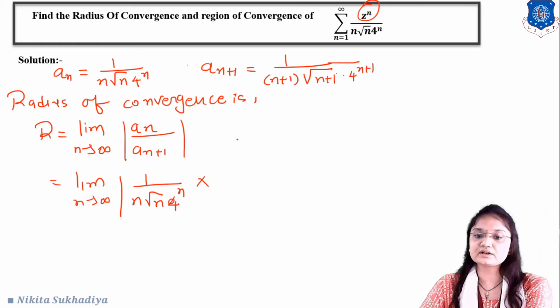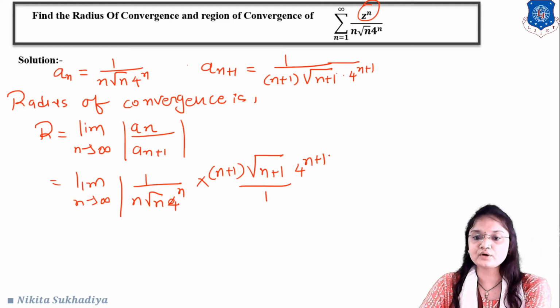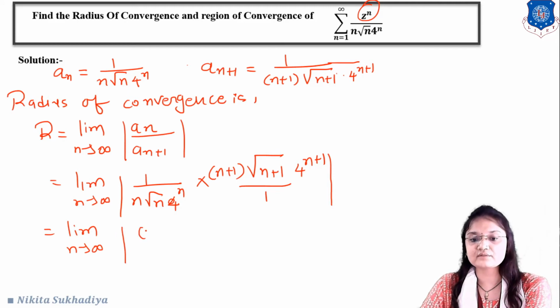In the denominator we will get n plus 1 under root of n plus 1 into 4 raised to n plus 1. Okay, so now we will get limit n tends to infinity of n plus 1 under root of n plus 1 into 4 raised to n plus 1 upon n under root of n into 4 raised to n.